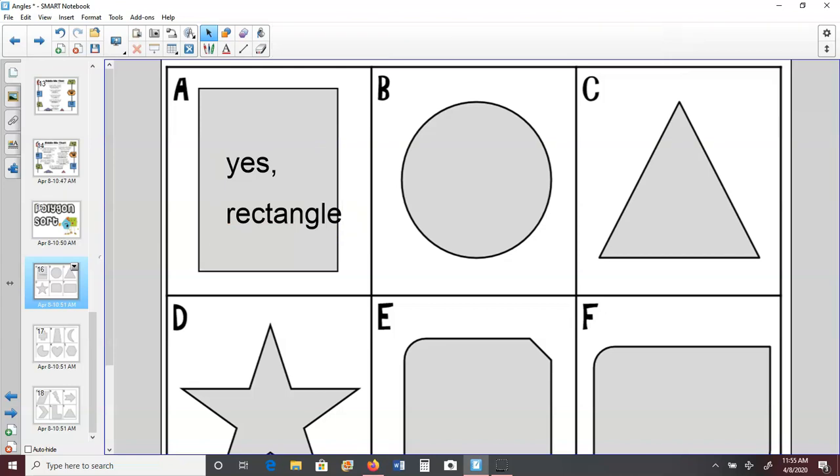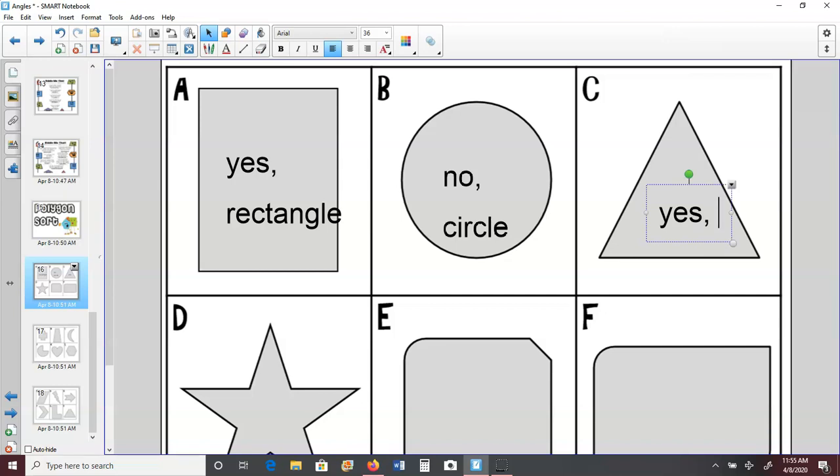All right, letter B, would this be a polygon? Is it closed? Yes. Does it have straight sides? No. Even though it is not a polygon, we still know it's called a circle, but it is not a polygon. Letter C, is this shape a polygon? Is it flat, closed up and have straight sides? Yes. And what special name would we give it? It has 3 sides, so it would be a triangle.